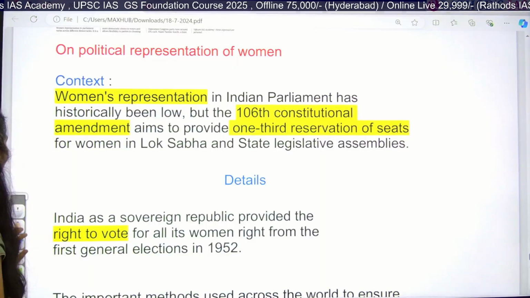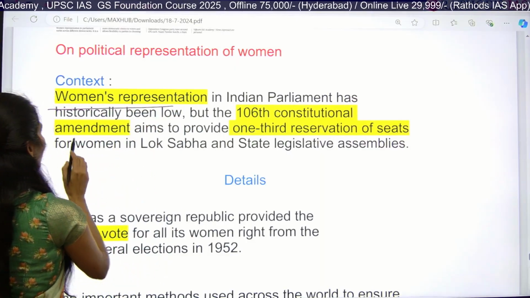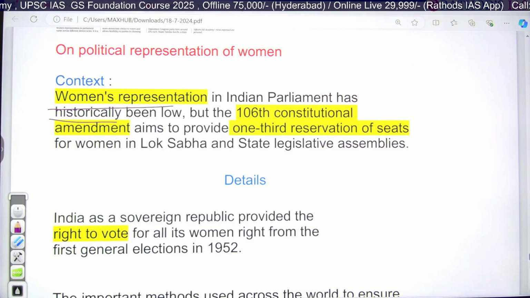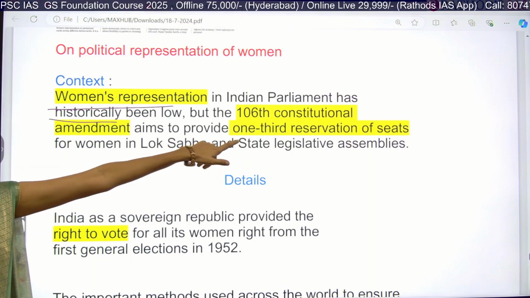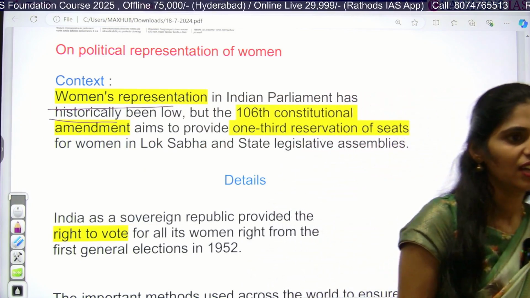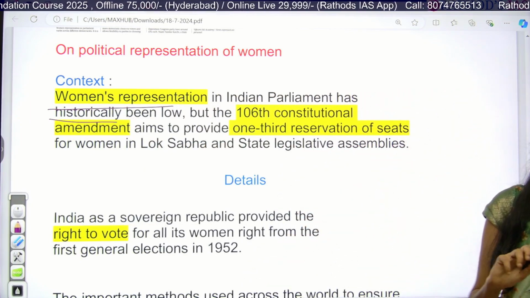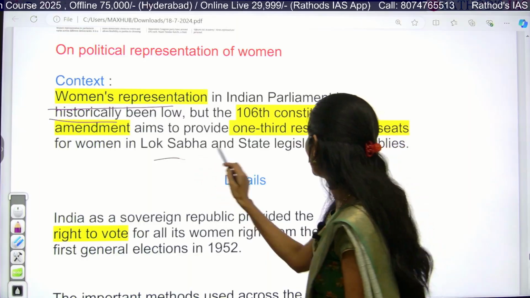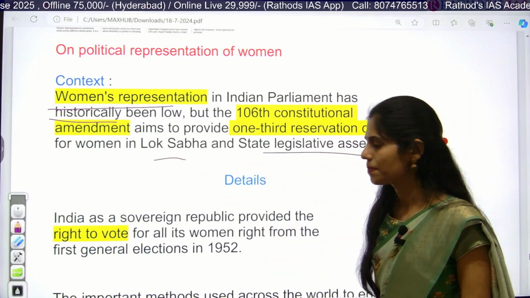So this article is saying that women's representation in the Indian Parliament has historically been very low, and recently we passed a bill that comes under the 106th Constitution Amendment Act. You have to write this 106 CAA, which talks about 33% reservation for women in Lok Sabha as well as state legislative assemblies.